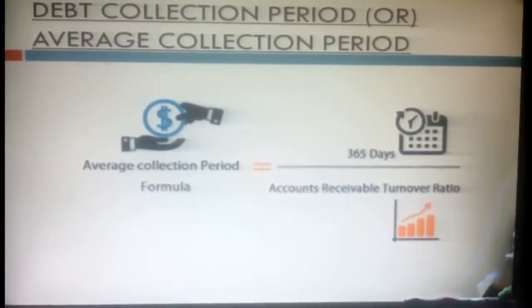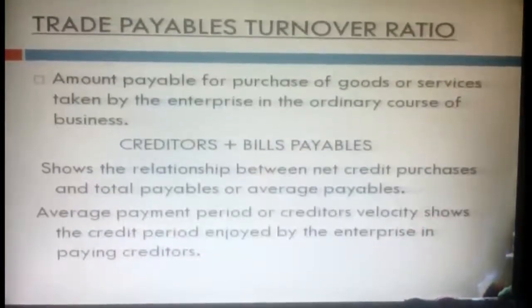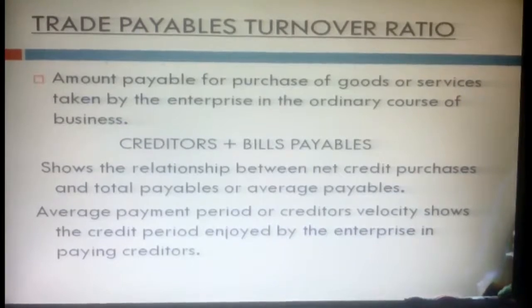That is the formula idea here. Now we're going to discuss trade payables turnover ratio. Amounts payable for purchase of goods or services taken by the enterprise in the ordinary course of business. As you know, opposite to trade receivable, here it is trade payable: when goods are purchased on credit, we are going to pay our creditors.